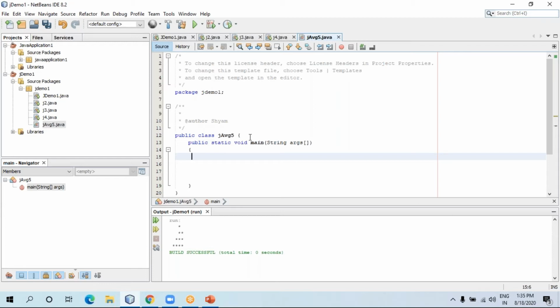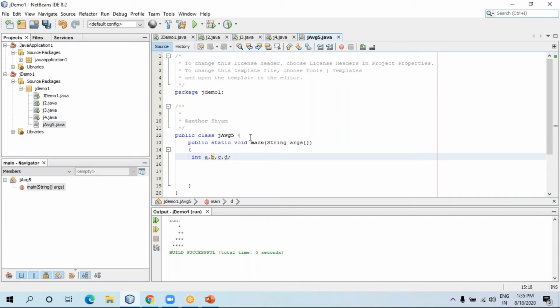So Java gave a concept of variable. Now, what is a variable? If you want to store something, a variable is a placeholder where you can place the value. We need to declare a variable. Let me show you that. I'm going to declare integer variables: int a, b, c, d.